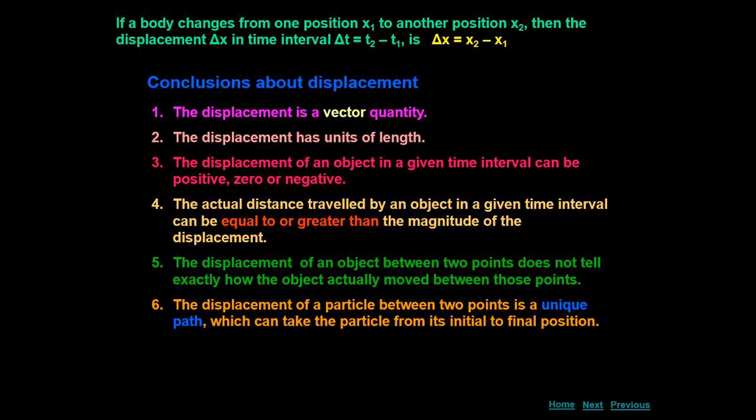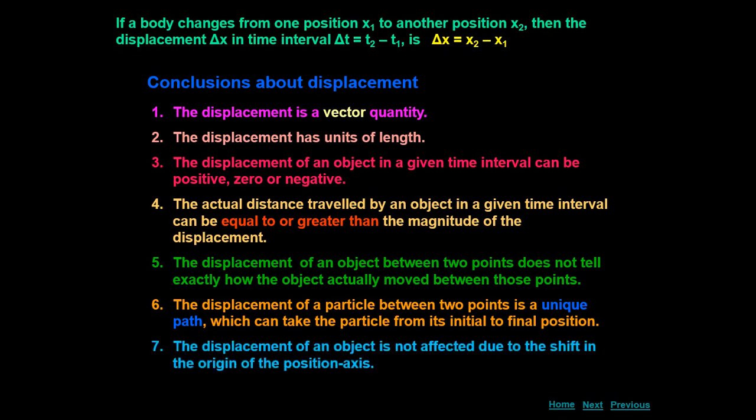But when we are talking about displacement, this is the unique path, which is generally a straight line joining the initial and final positions of the object. The displacement of an object is not affected by a shift in the origin of the position axis. So if you change the origin or reference point, the displacement of the object is not affected.